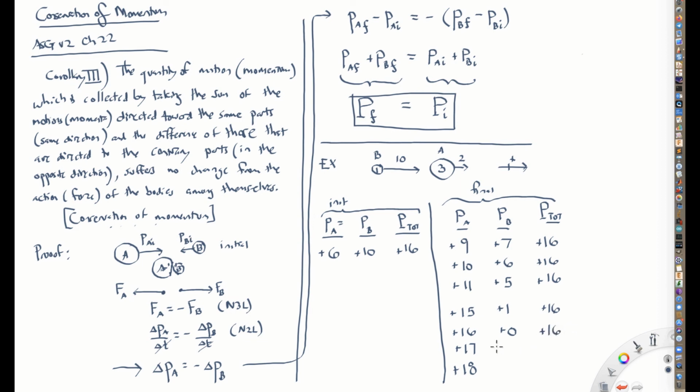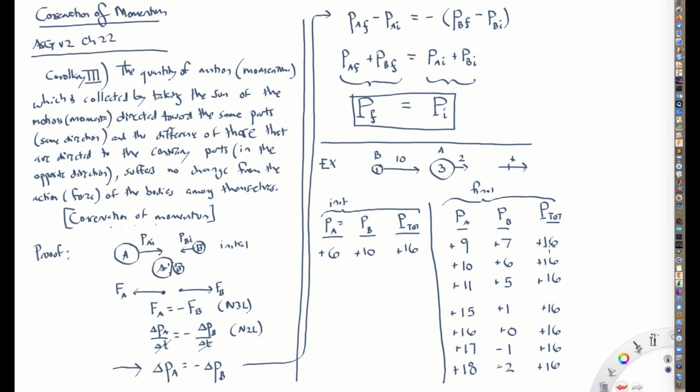And it's even possible for ball A to go up to 17 units of momentum. If that's the case, ball B will then have -1 as its momentum. How do we interpret this? Well, ball B was traveling with a speed of 10 forward. Now it's actually moving backwards a little bit, at a speed of 1, so that its momentum is -1. Or if ball A is moving with a momentum of 18 to the right, then ball B will be moving backwards even faster, but in any case, the total momentum is still 16.